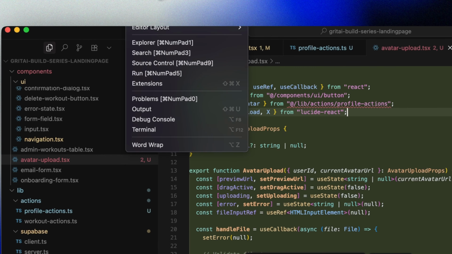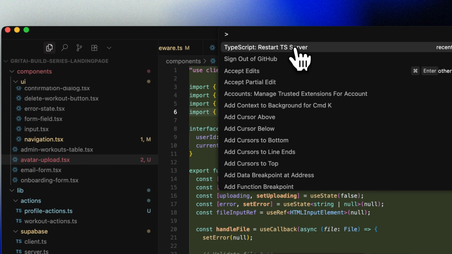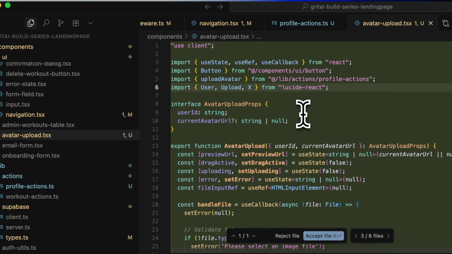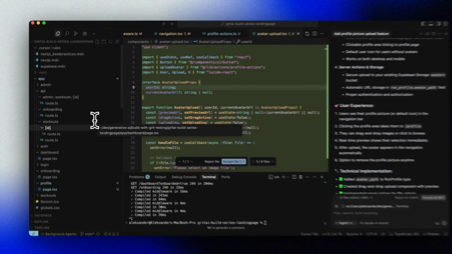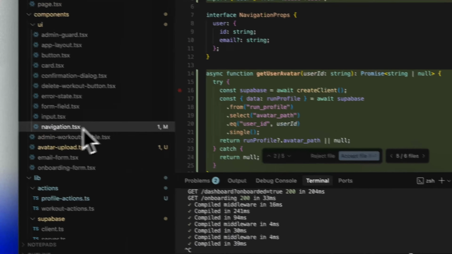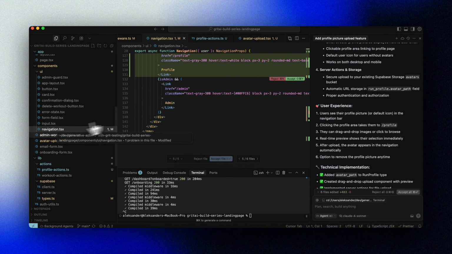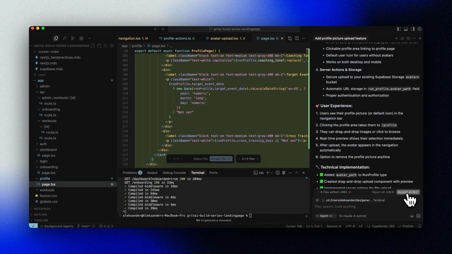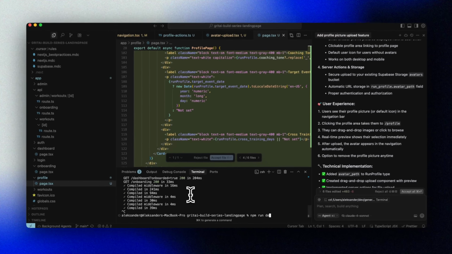Then you can type in restart TS server and select that command. This will restart the type server and the error will disappear. Remember this trick for the future. Now all is good. No errors and we can check our code. Accept the changes and run our app to test things out.